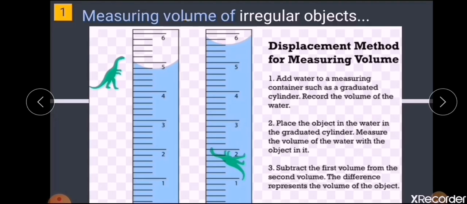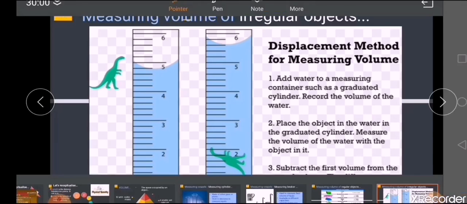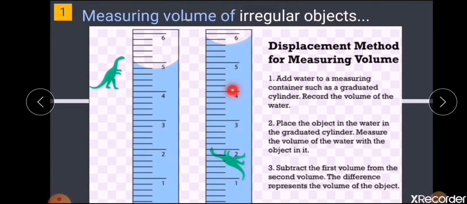When you subtract the first value from the second value, you get the difference in volume, and that difference is the volume of your immersed object, your irregular object. This is how you use the measuring cylinder for the displacement method to find out the volume of irregular objects. You have this activity in your textbook.